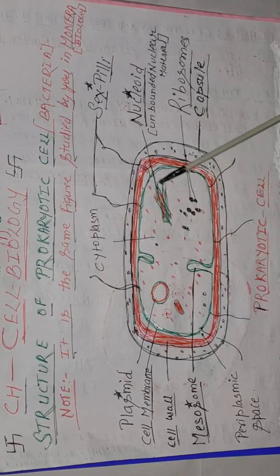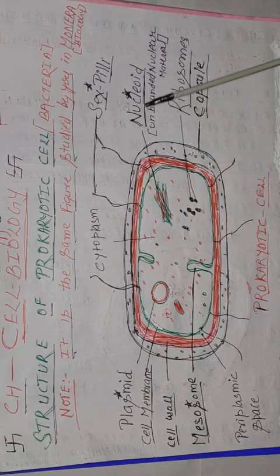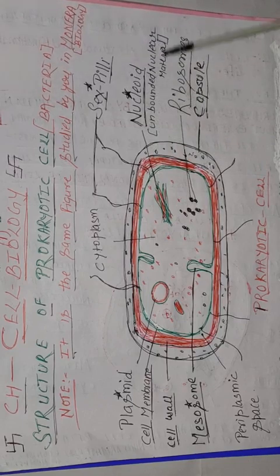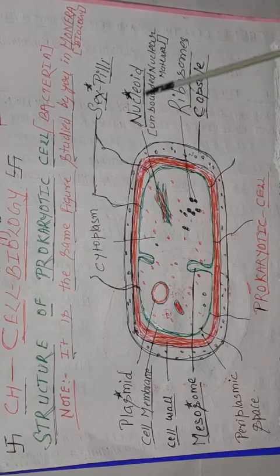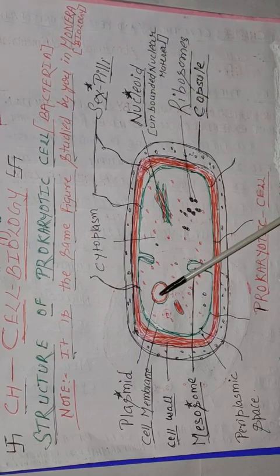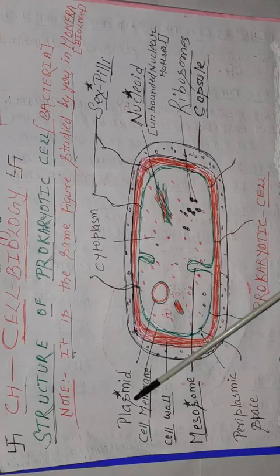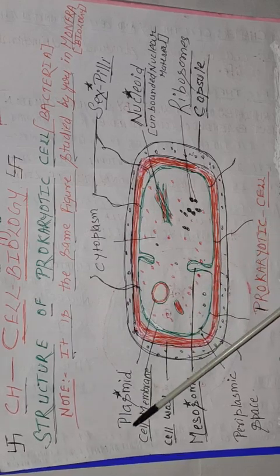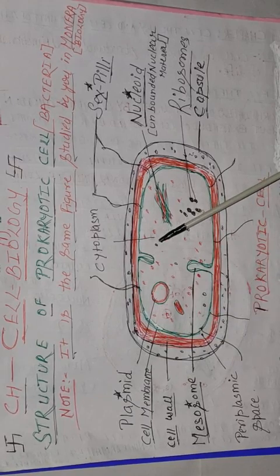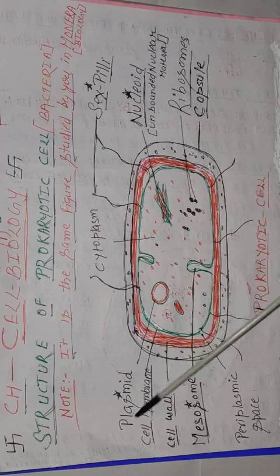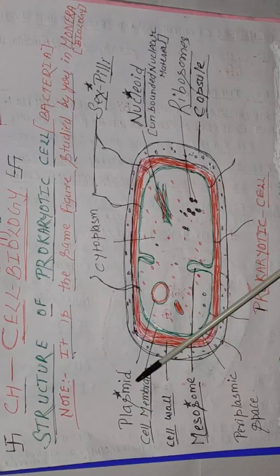This is not true nucleus. It is simply naked or unbounded nuclear material, isn't it, students? And that is called nucleoid. Nucleoid is important for your NEET exam. And then the second important feature of this cell important for your NEET exam is plasmid. Students, plasmid is extra chromosomal circular DNA, and this is also absent in eukaryotic cell.